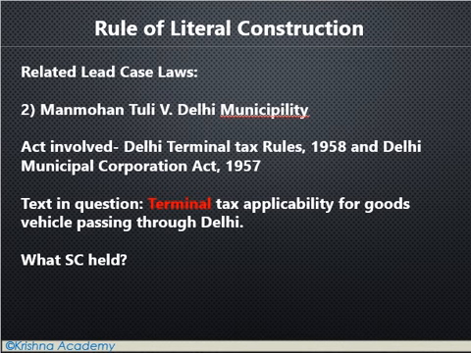Now you tell me, when the goods owners and the transport association took this matter to court, since they are not staying and not offloading or unloading anything in Delhi, why should they pay the tax? So in your opinion, is the tax applicable to them or not? This is my question.